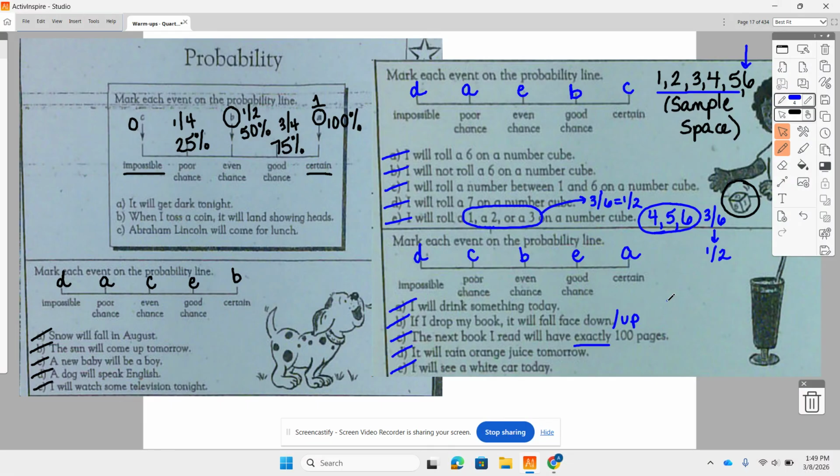Okay, sometimes with probability there might be some discussion or debate about something. So be open to that. It's a little different. Not every answer is going to be 100% the same for all. So you have to be open to discussing some events.